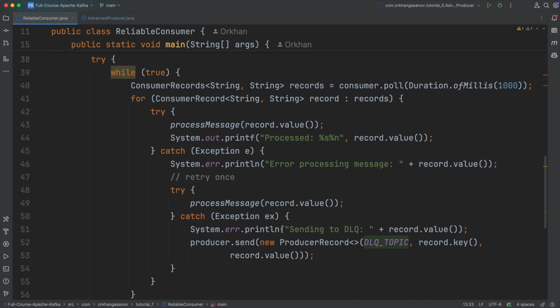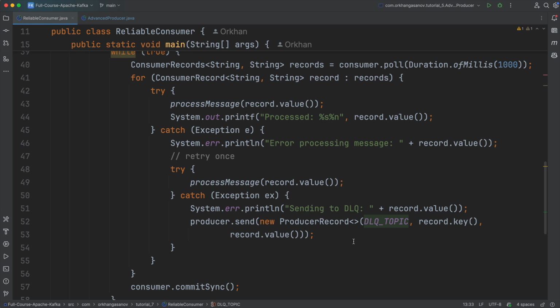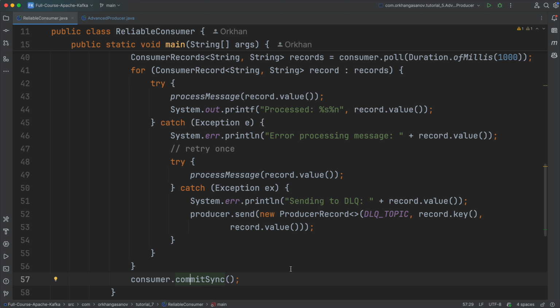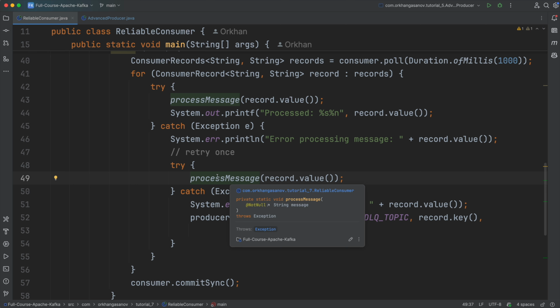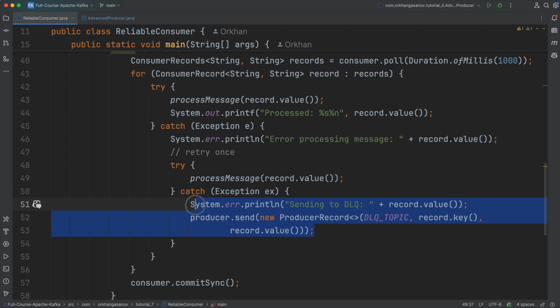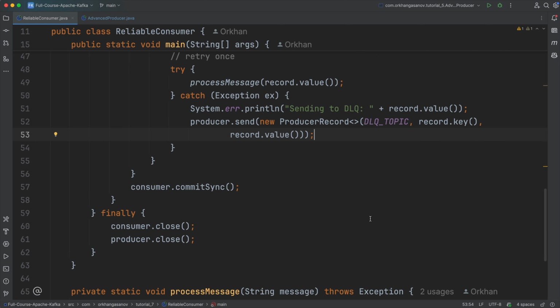So what we do here is we are receiving a message, and after the first retry, we are sending that to the dead letter Q, and only after that, we are committing that message. That's how we make sure that our consumer is reliable and it's not going to get stuck on one message, right? Because if we don't add that processing here, to send that to the dead letter Q, either we have to add more logic for, let's say, retrying it 5-6 times, or we need to do something with that message. In our case, as I said, the best practice is to send that to the dead letter Q topic. So that's exactly what we are doing here.